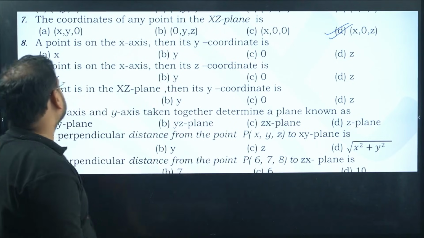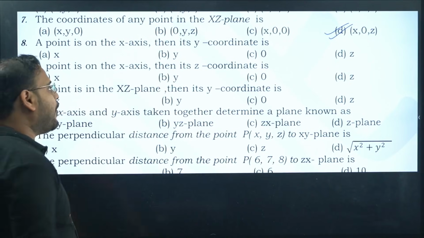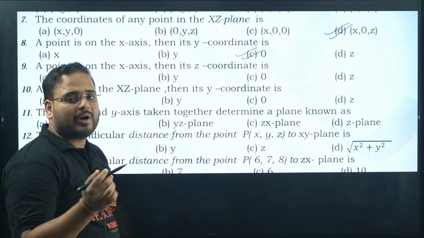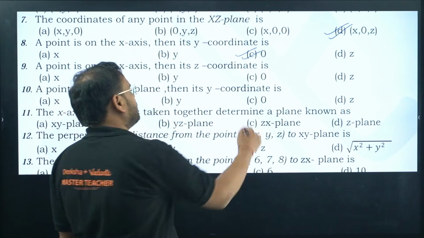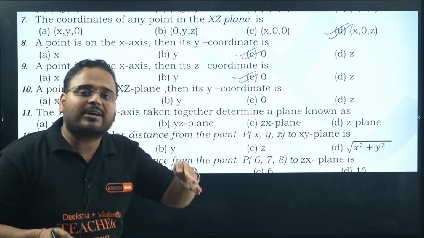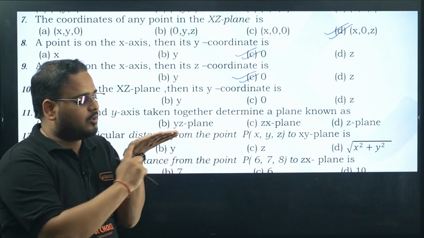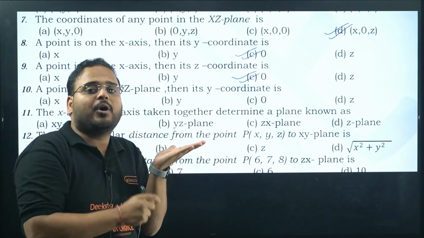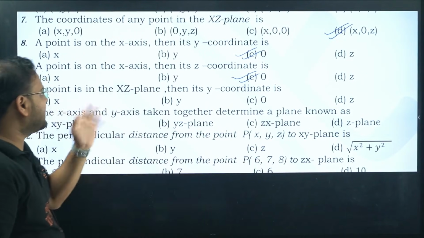Next, a point is on the x-axis, then y coordinate is what? Point on the x-axis, y coordinate is 0. X-axis, y equal to 0. Point on x-axis, z coordinate is also 0. X-axis means the point is lying on the x-axis. It will have only x coordinate. There is no y, there is no z. It has not moved in any other direction, only on the x-axis. It has not gone this side or up or down. So y and z are both 0.